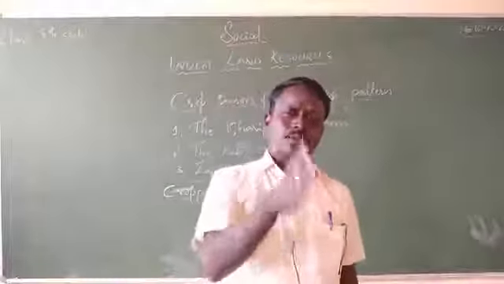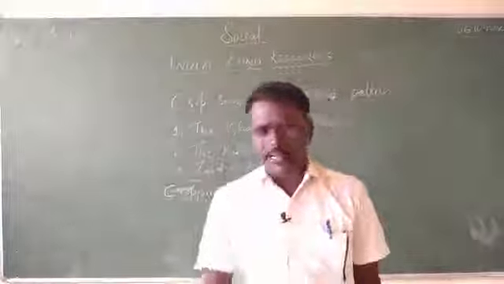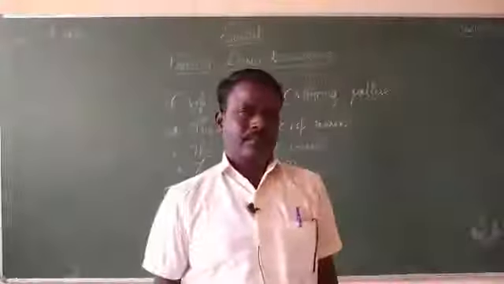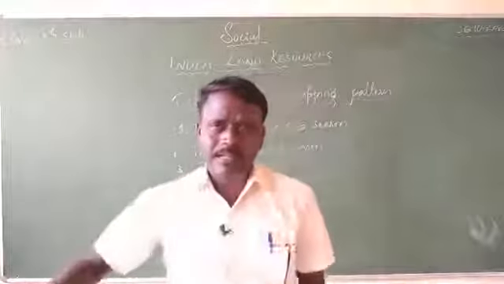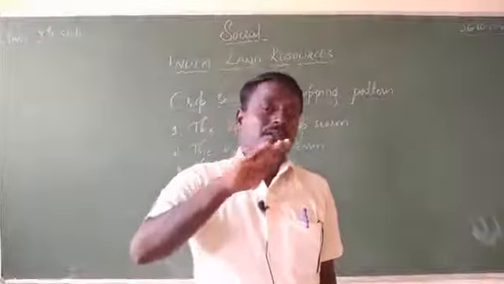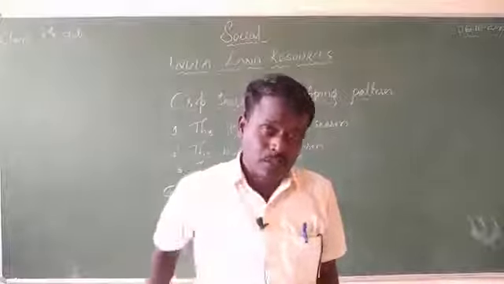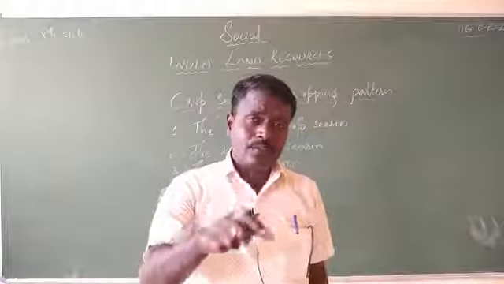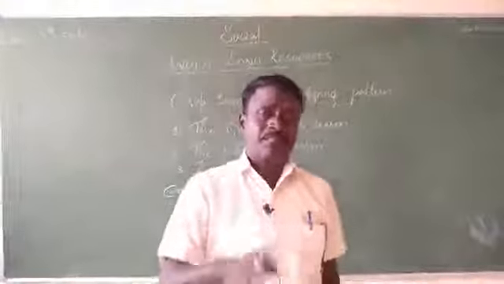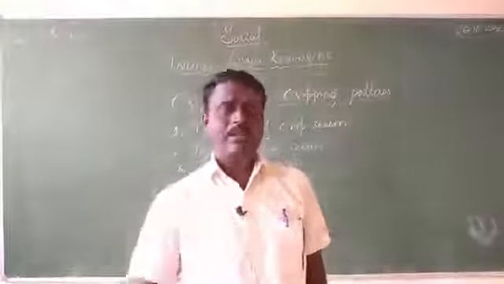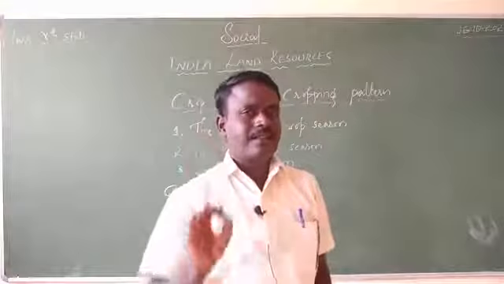So during June and July we sow the seeds, and in September and October we harvest the crops. The crops sown in June and July and harvested in September and October are called Kharif crops.